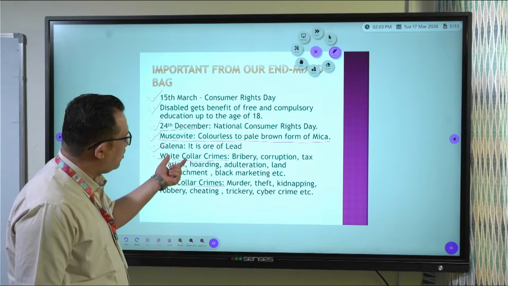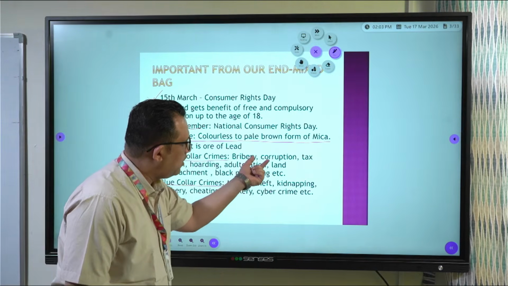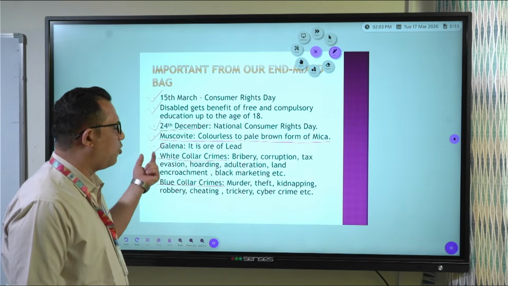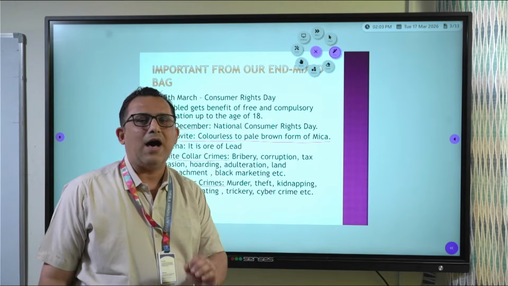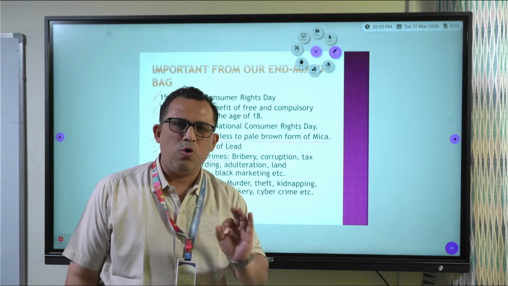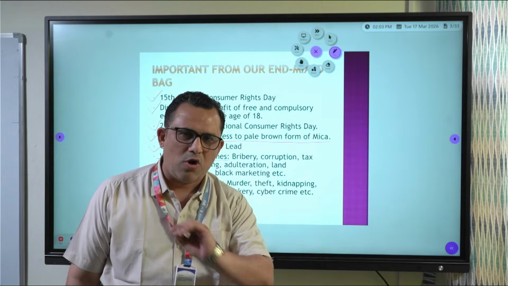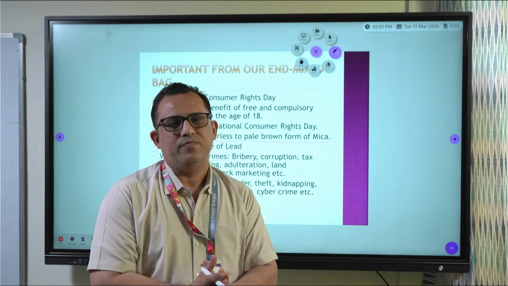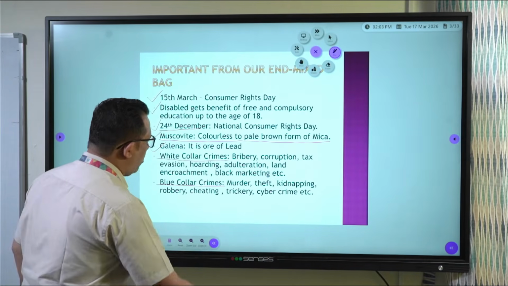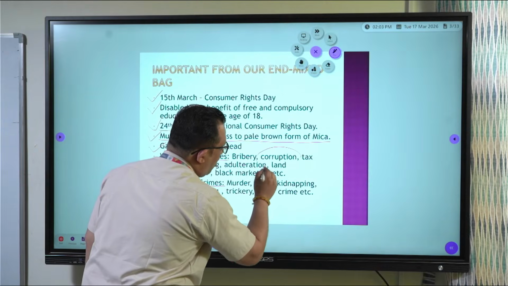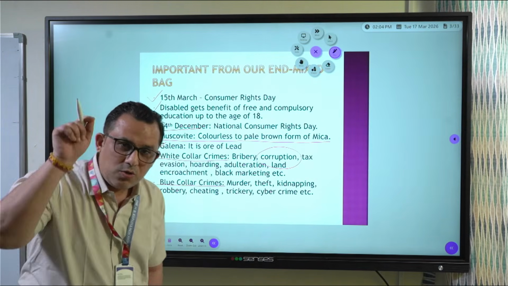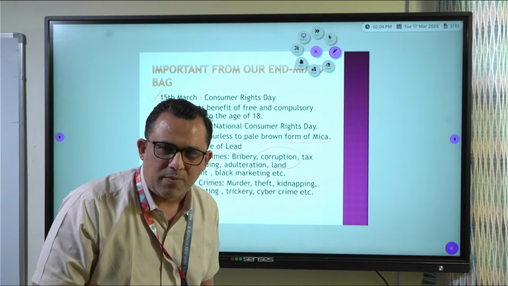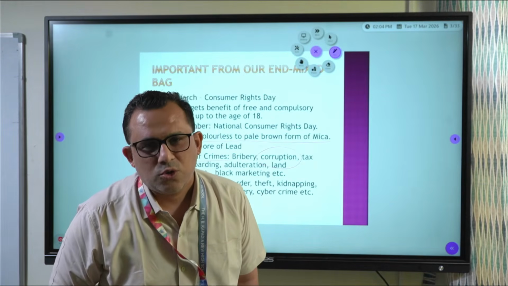Now, what are white collar crimes? Bribery, corruption, tax evasion, hoarding, adulteration, land encroachment, black marketing. These are white collar crimes. No harm is done, violence is not done in white collar crime. All these are without violence, but they are crimes. And out of this, the most important for 10th standard is corruption. So you must know that corruption is a white collar crime. What is corruption? What steps have we taken to curb corruption? And what are the suggestions to control corruption?